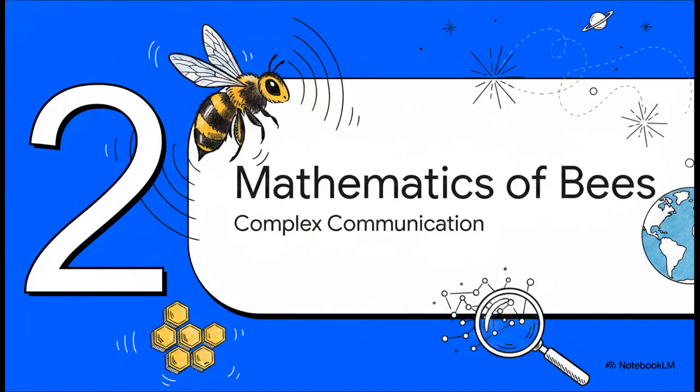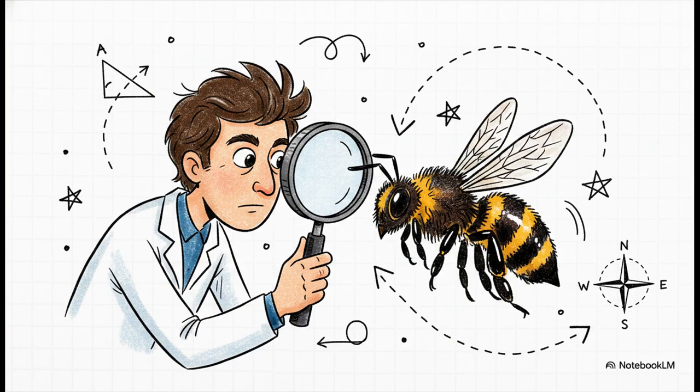Okay, moving on to Section 2, the mathematics of bees. Before we keep looking to the stars for intelligent communication, let's actually examine a fascinating first contact story right here on Earth. So our story takes place in rural Austria back in the early 1900s. Now, for thousands of years, humans essentially thought of bees as little biological robots, right? Just mindless insects doomed to dreary industry.